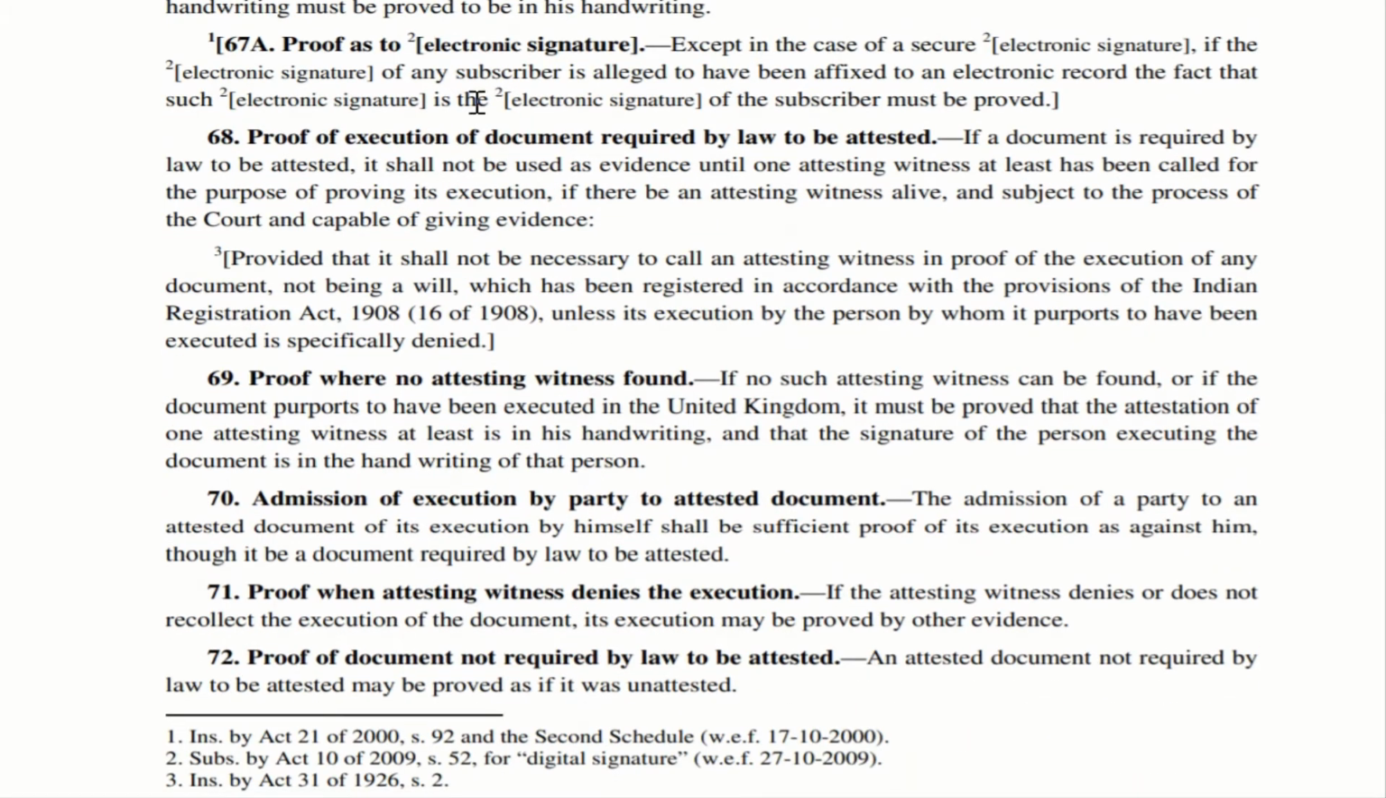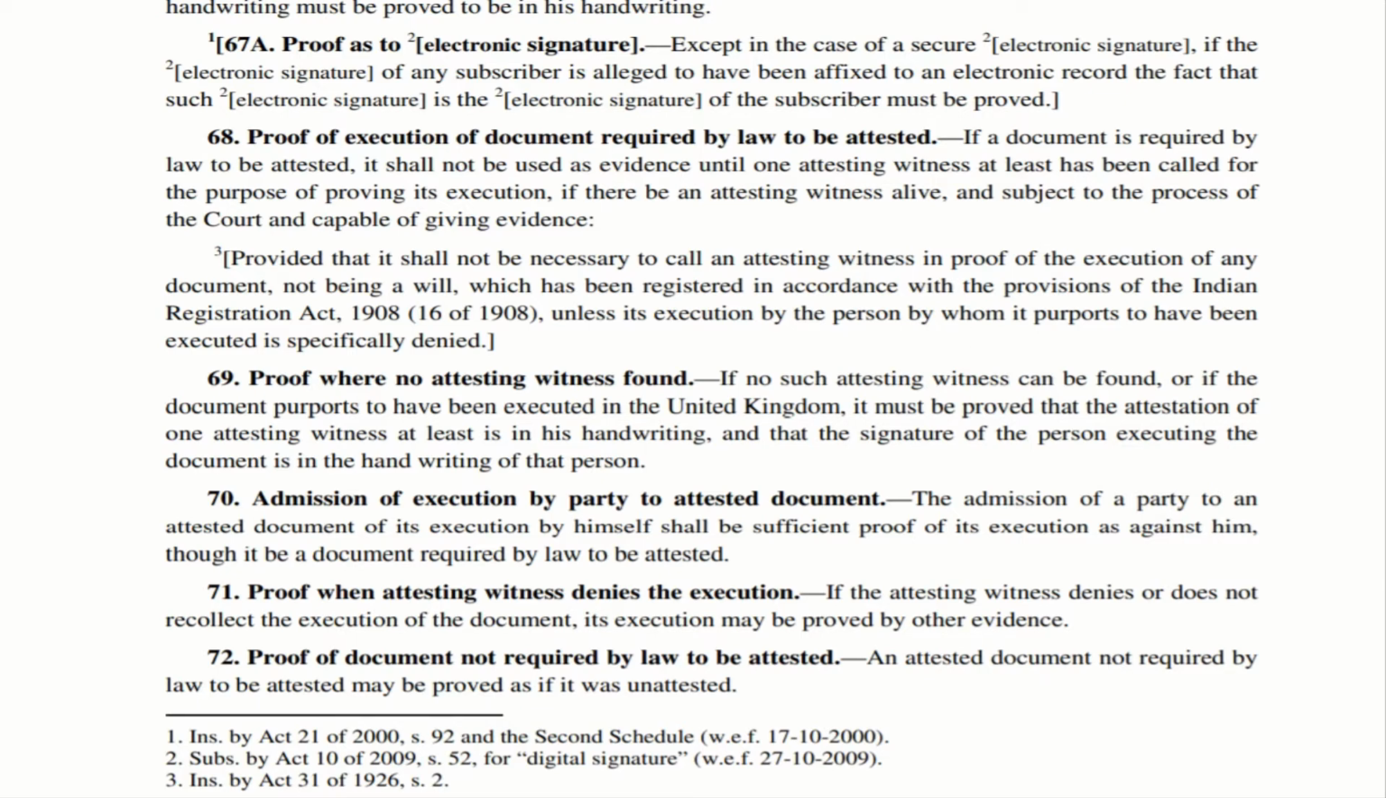Proof of execution of document required by law to be attested. This particular section is a very important section. Many times questions have been asked from this section. So please listen to this attentively. Imagine a situation where the law is stating that a document should be attested. The law states so very specifically. In that case, that document cannot be used as evidence unless we bring one of the witnesses to the court to prove its execution, subject to the condition that the witness should be alive and that witness should be subject to the process of the court and he should be capable of giving evidence.